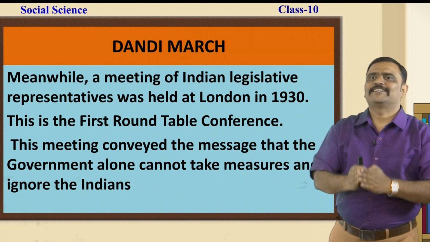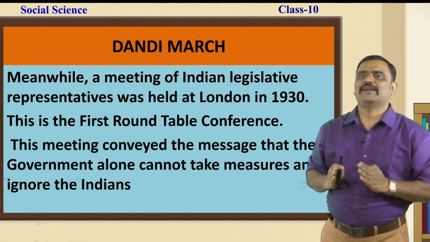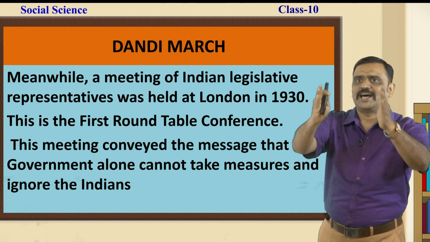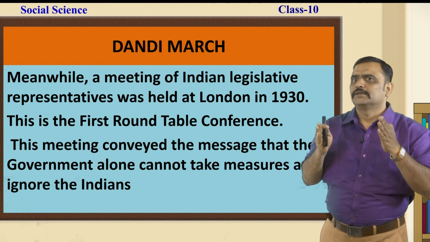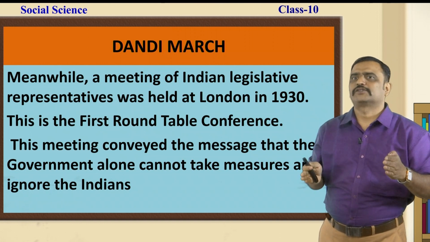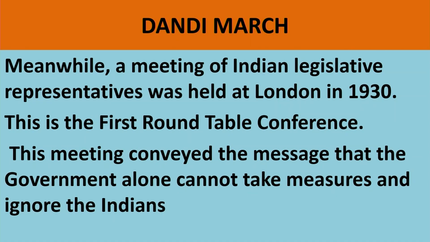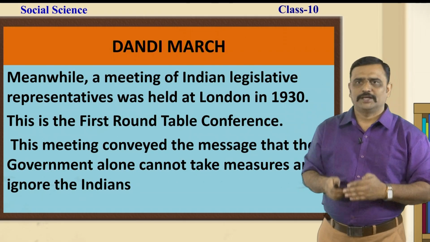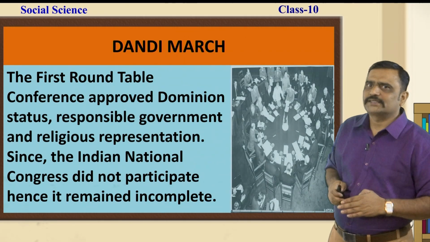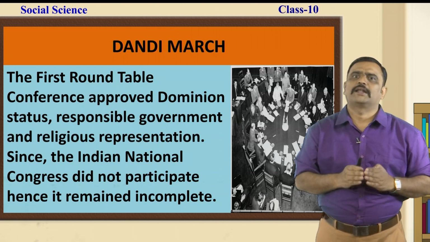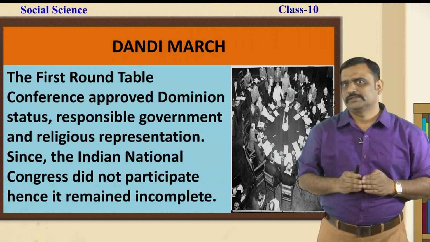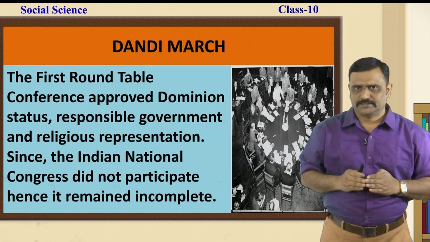It must take the consult of the Indians to make any of the rules, regulations, or the laws. This was the strength of the Congress which was achieved over a long period of freedom struggle. The first Roundtable Conference approved dominion status, responsible government and religious representation in the Indian politics.